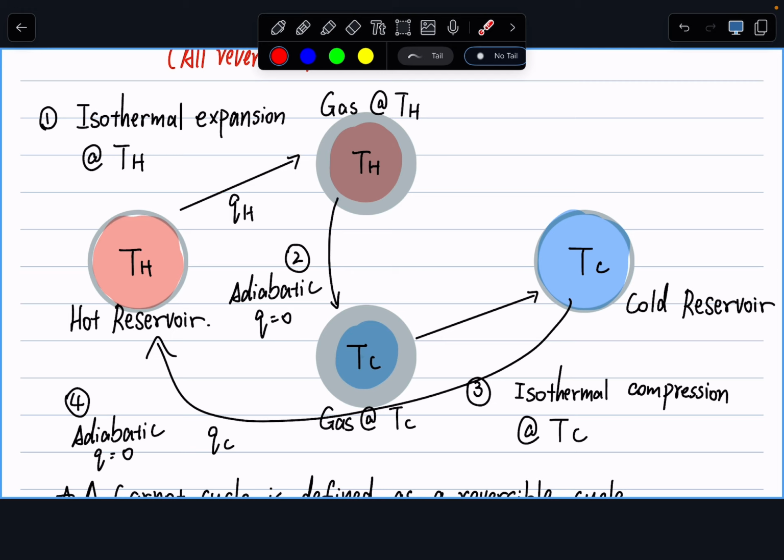Our next question becomes, what is the efficiency of our Carnot cycle? Right, so we have the efficiency equals 1 plus QC over QH. That's the one we derived earlier today. Let's look at how to further simplify our efficiency into something we can measure. QC and QH are not very straightforward to measure. What we have are temperature, pressure, and volume on my Carnot cycle. So how do we translate this equation into something we can measure? That's our goal for the next step.